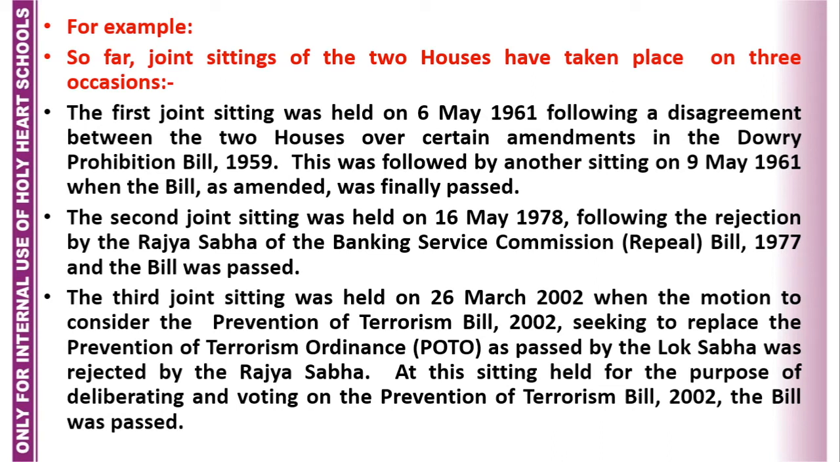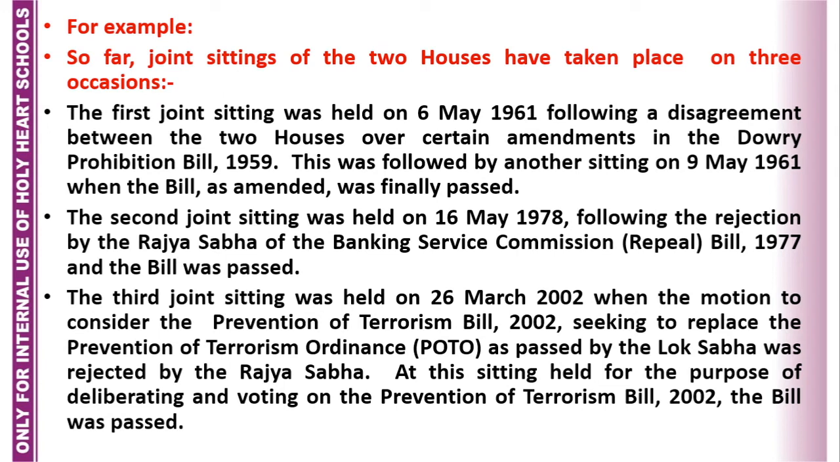The second joint sitting was held on 16th May 1978 following the rejection by Rajya Sabha of the Banking Service Commission Bill 1977, and the bill was passed. The second time the joint sitting was in May 1978 when Rajya Sabha rejected the Banking Service Commission Bill. But it was a bill which was introduced by Lok Sabha, and then again in the joint sitting the bill was passed.